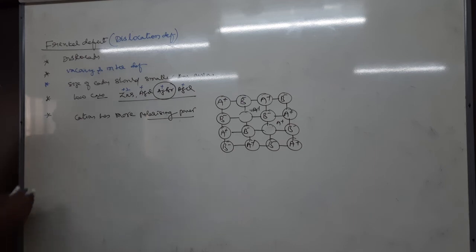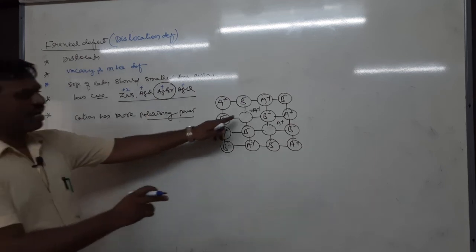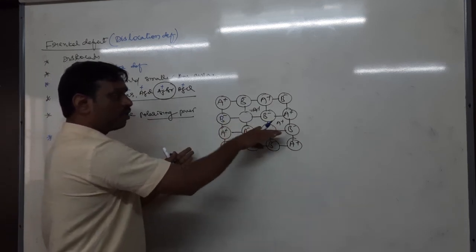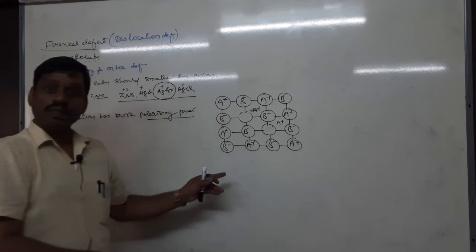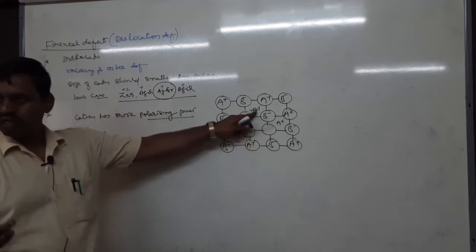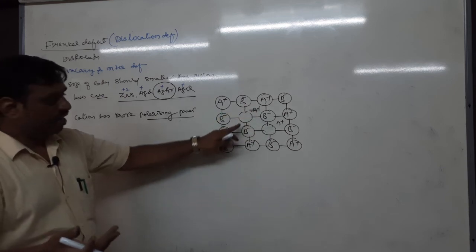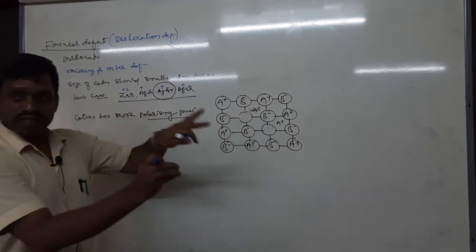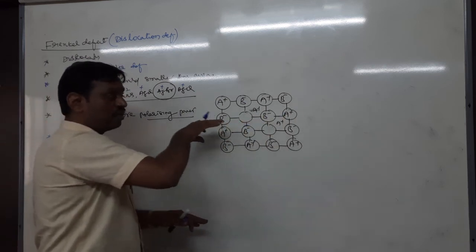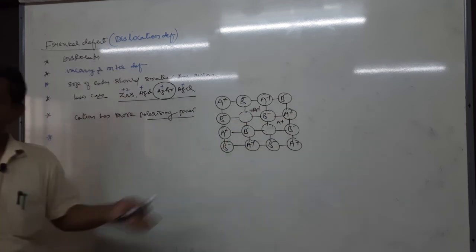Okay, next, in Frenkel defect generally what happened? Cations are coming out and entering into the interstitial sites. So what happened? The movement of cations usually increases, no? Earlier they are in the lattice, they are fixed. Now they enter into the interstitial sites, therefore they can move easily.